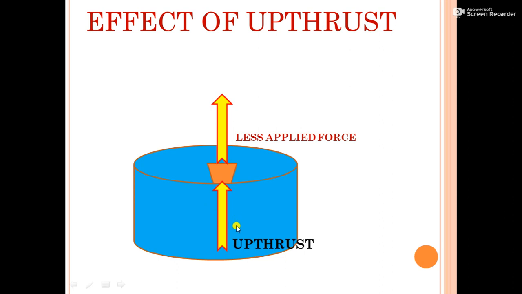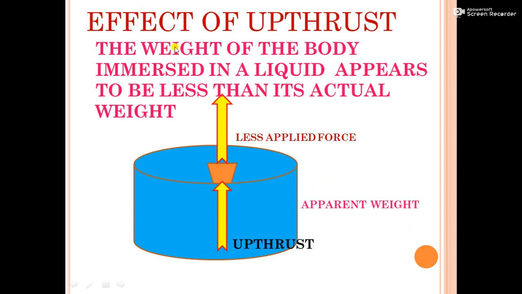What is the reason? Inside the well water is there, so water is helping us by giving an upthrust. So, we will feel a weight loss inside the well. That weight loss is called apparent weight, and that is the effect of upthrust.